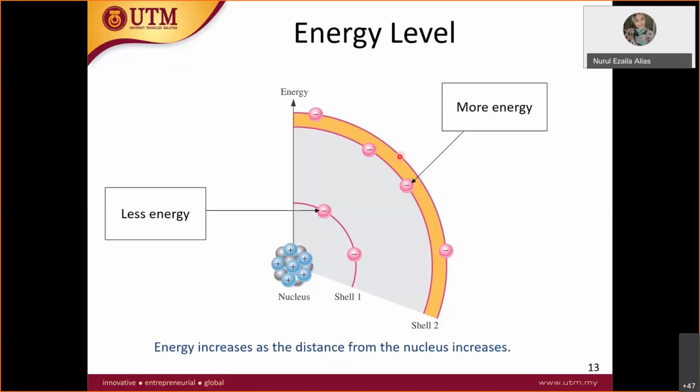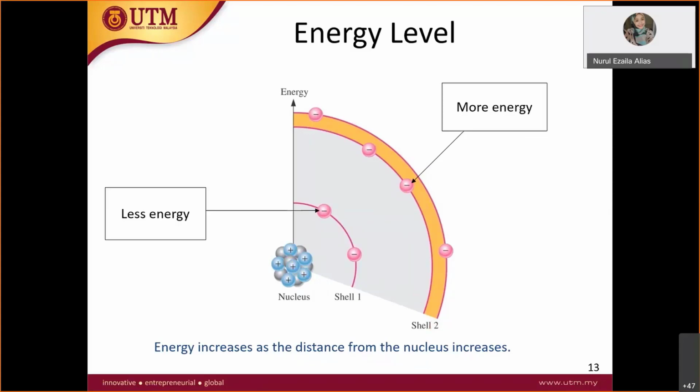So this valence electron in the valence shell has a tendency to pass through this shell and become an outer electron. Because of this, let's go back to the nucleus. The nucleus has energy to attract all these electrons to stay at their shell, at their orbital.